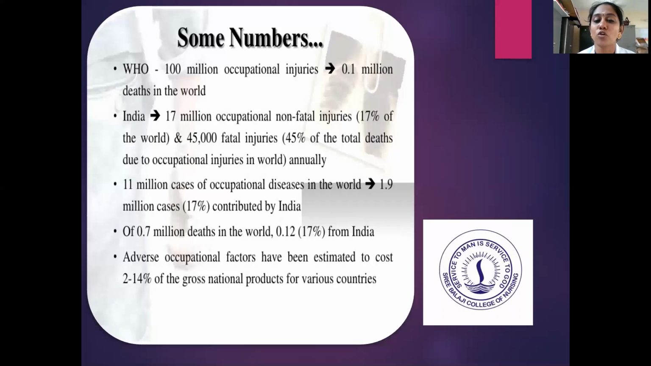So 11 million cases of occupational diseases in the world, 1.9 million cases, that is 17%, are contributed by our country, India. Of 0.7 million deaths in the world, 0.12 is from our India. That is 17% of the deaths in the world categorized from India. Adverse occupational factors have been estimated to cost 2 to 14% of the gross national product for various countries.